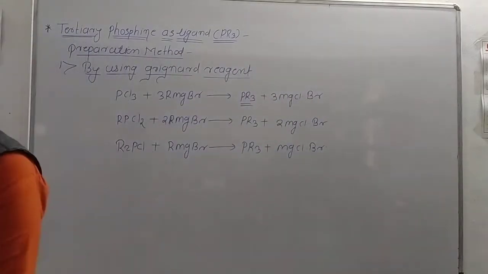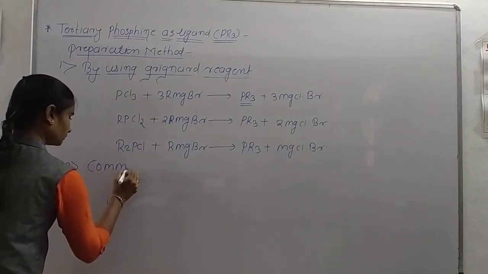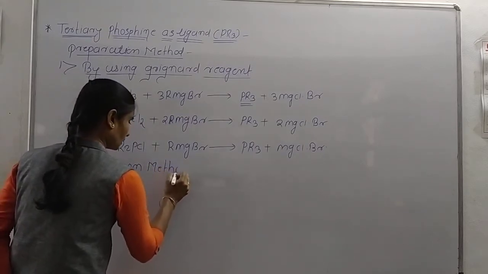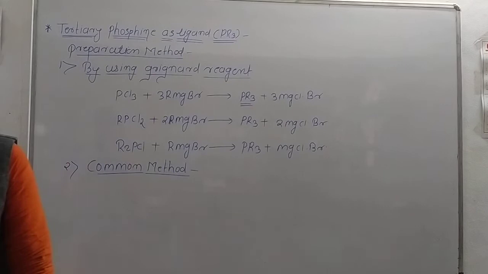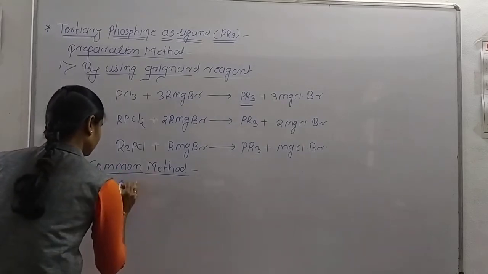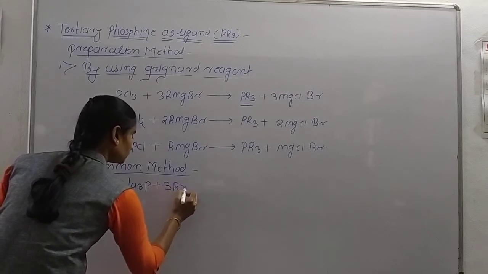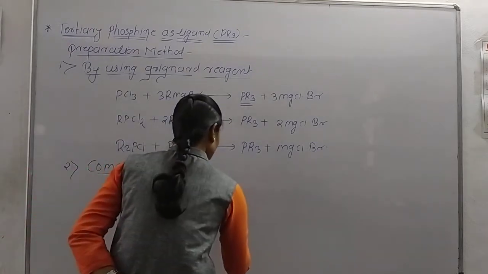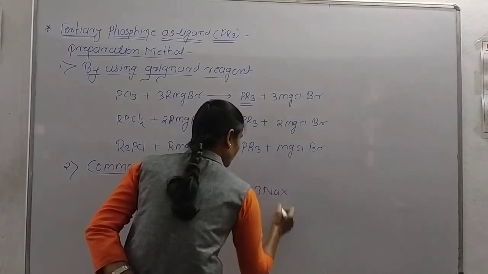Now the second method is the common method. In this, sodium phosphide reacts with 3 molecules of alkyl halide to form PR3 plus 3 molecules of sodium halide.